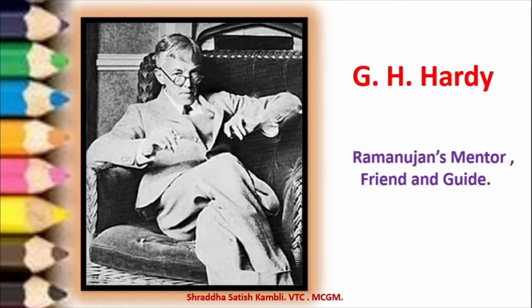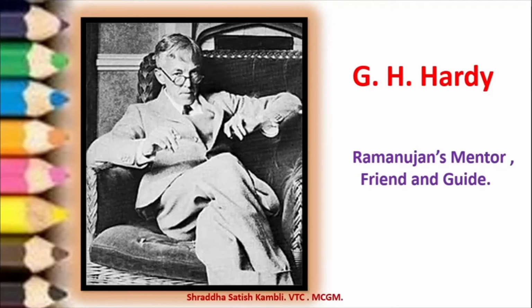The picture that you see here is that of G.H. Hardy, Godfrey Harold Hardy. He was a very, very famous English mathematician. He became Ramanujan's mentor, friend and guide.